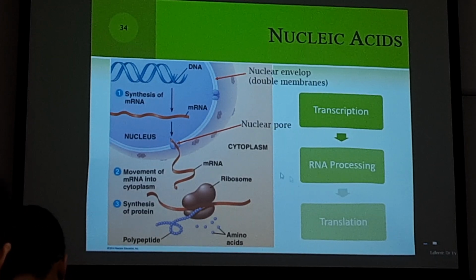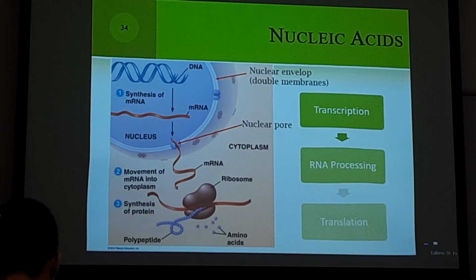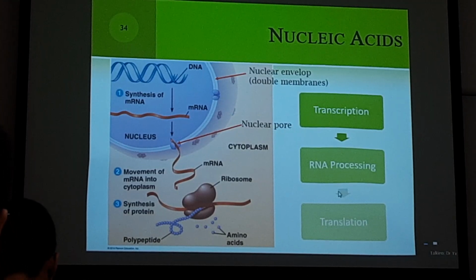Then RNA processing is found only in eukaryotes, so why, and why does it matter, and how does it affect the steps before and after. This is what we always call the central dogma. It forms the gene expression from DNA to make a protein.